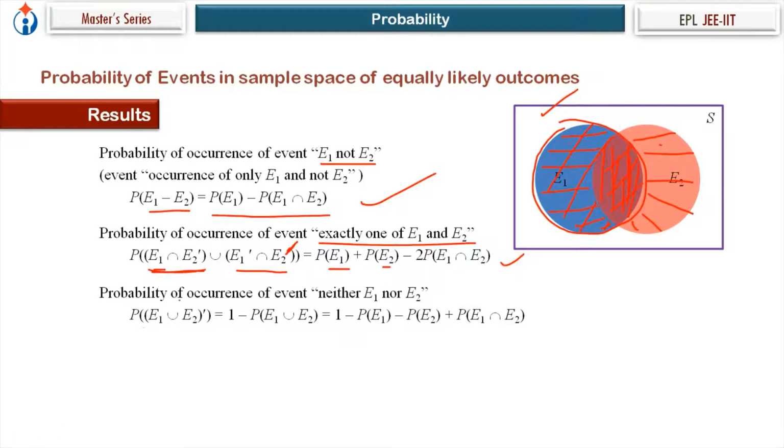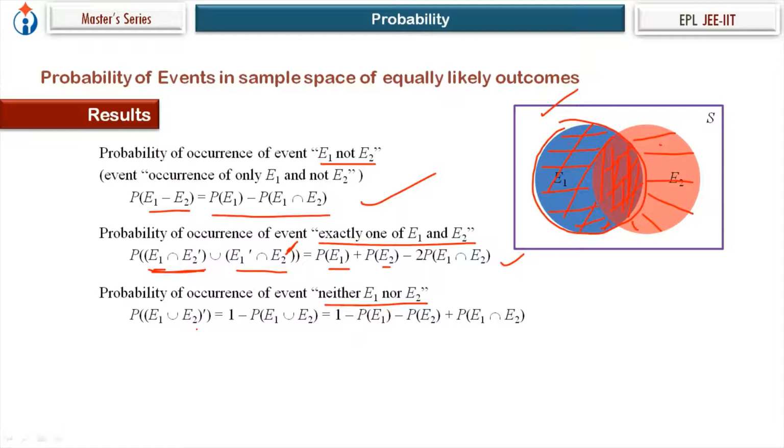Now let's look at this. Probability of occurrence of the event neither E1 nor E2 means this region other than the shaded region, right? So what will be equal to this? Symbolically we'll write (E1 union E2) dash, that is the non-occurrence of event E1 or E2.